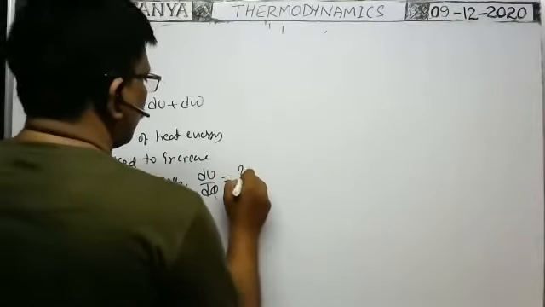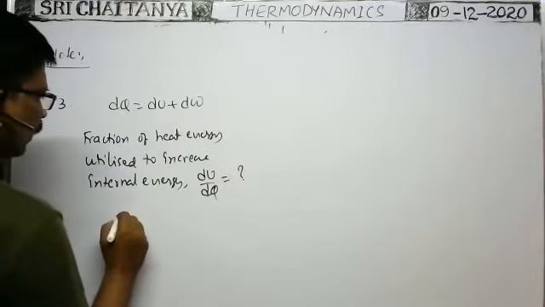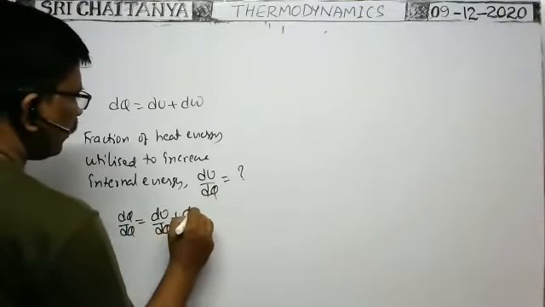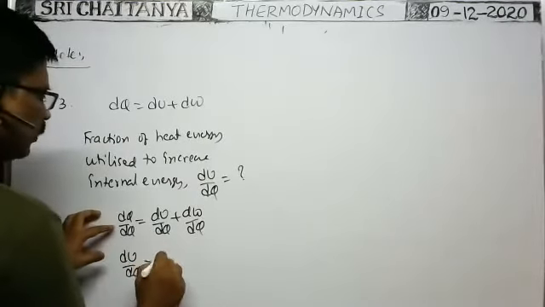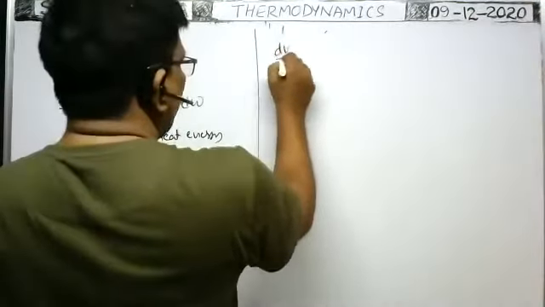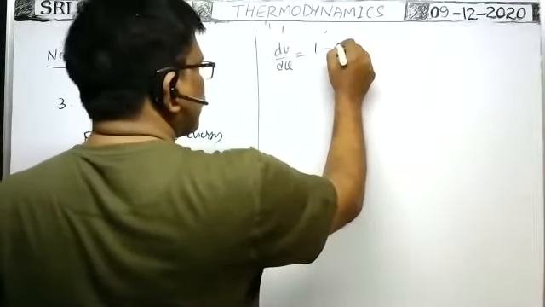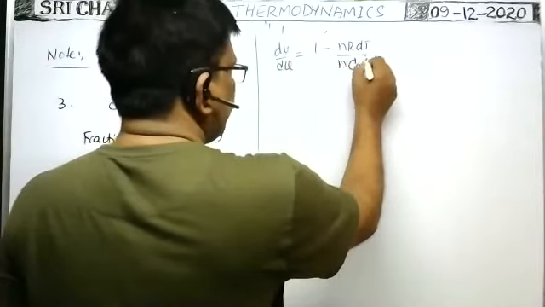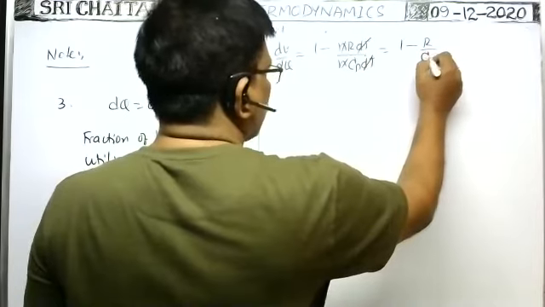That is equal to how much? From this formula, you divide with dQ on both sides. Then dQ by dQ is equal to dU by dQ plus dW by dQ. Okay, we need dU by dQ. dU by dQ is equal to dQ by dQ, means 1, minus dW by dQ. Therefore, dU by dQ is equal to 1 minus, what is dW? dW can be written as nR dT, no? What is dQ? dQ can be written as nCp dT, no? n cancels, dT cancels. That is equal to 1 minus capital R by Cp.